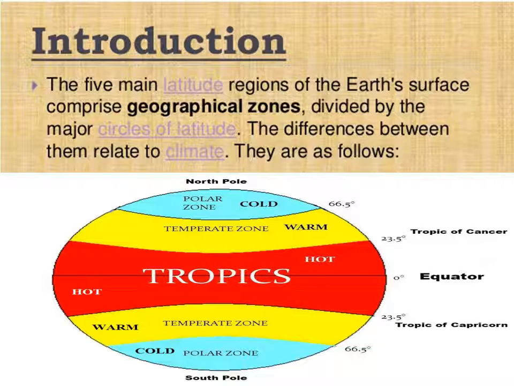This zone lies between the Tropic of Cancer and the Tropic of Capricorn. It is the hottest zone, I said. See, in your picture you can see hot, warm, cold is mentioned there. This is the Tropic of Cancer at 23.5 north and the Tropic of Capricorn at 23.5 south.